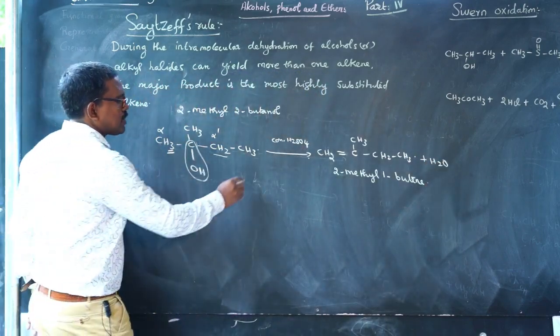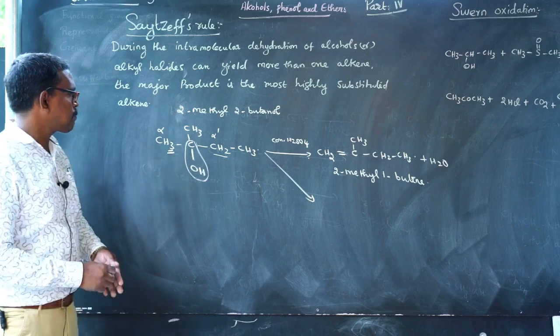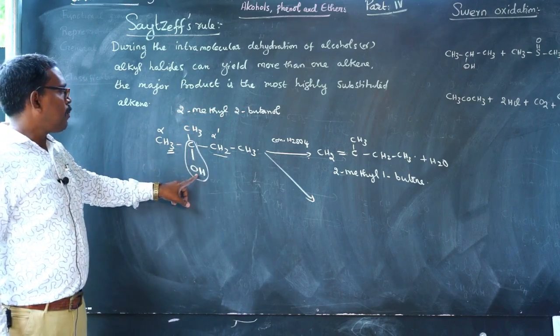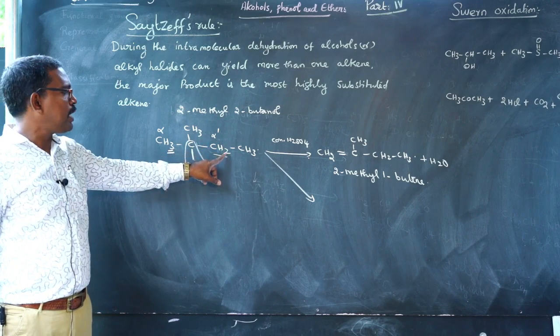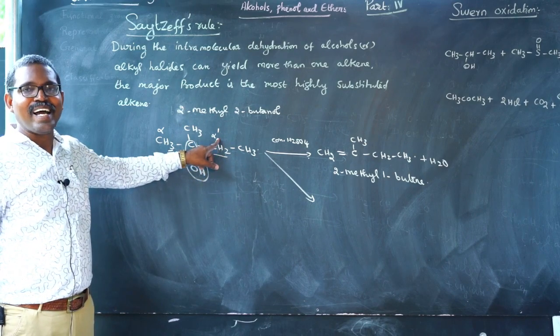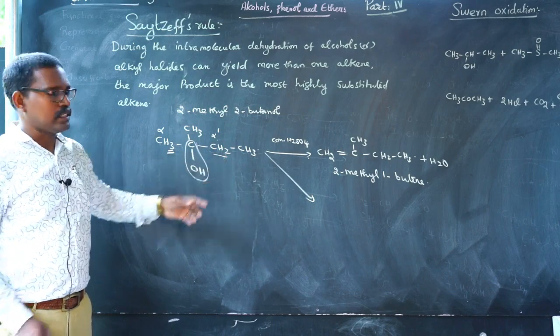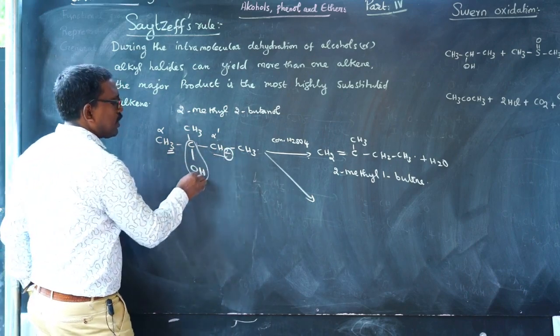And the second way of elimination is between the functional group OH and one of the hydrogen atoms from the alpha dash carbon. This hydrogen and this OH.